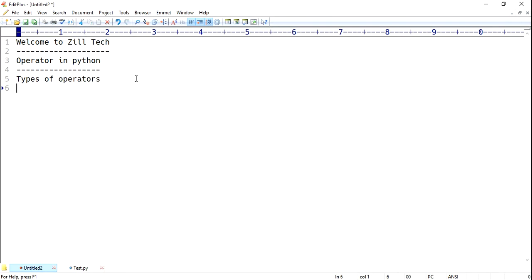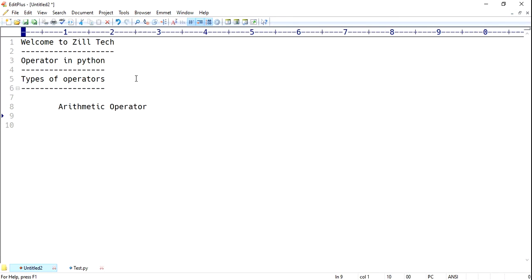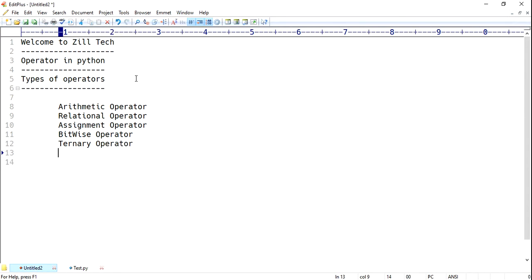If you know the basics of C, C++ or Java, we know some operators: arithmetic operator, relational operator or comparison operator, assignment operator, bitwise operator, and ternary operator. We have already seen the names of these five somewhere. Python supports more along with these five.